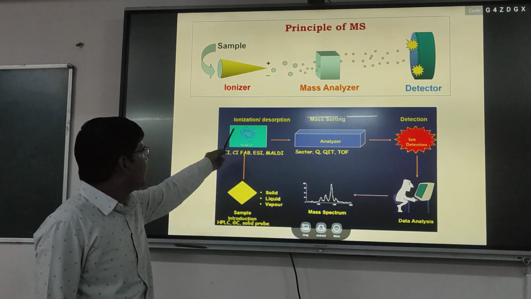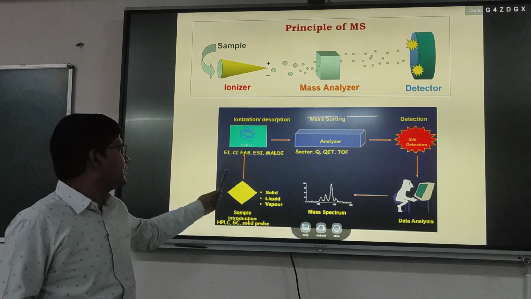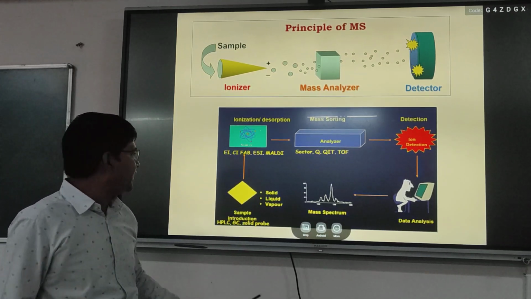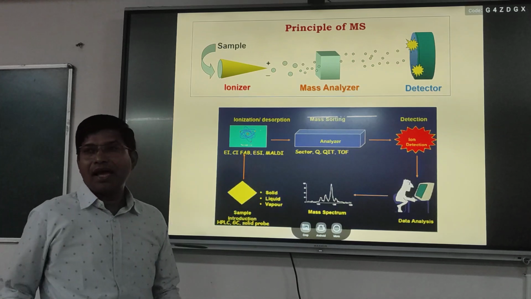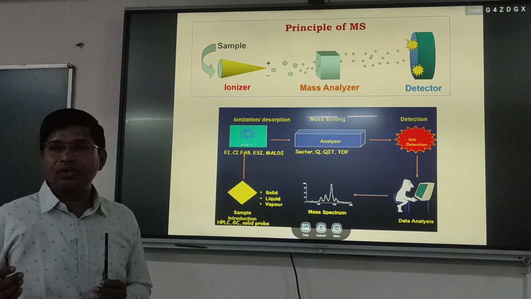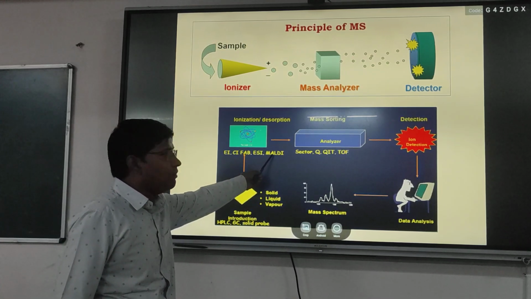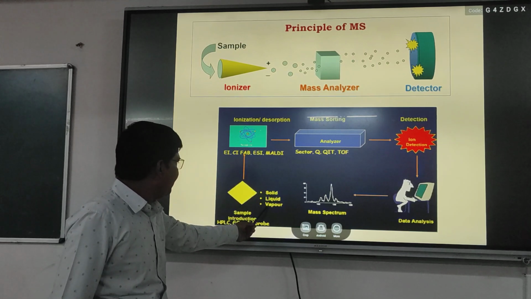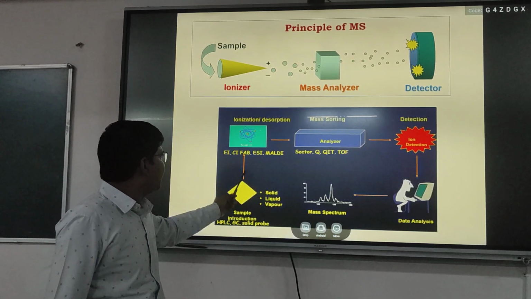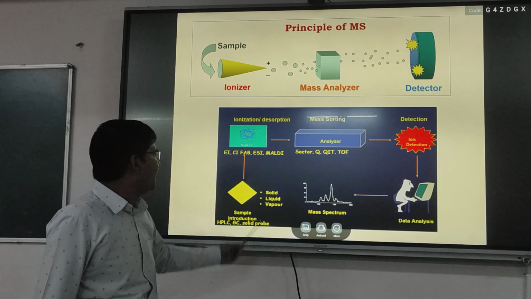In the ionization source, there are different ways by which we can introduce our sample. The sample may be in solid form; then we use MALDI mass. When we introduce our sample as a gas, we use EI, CI or FAB.